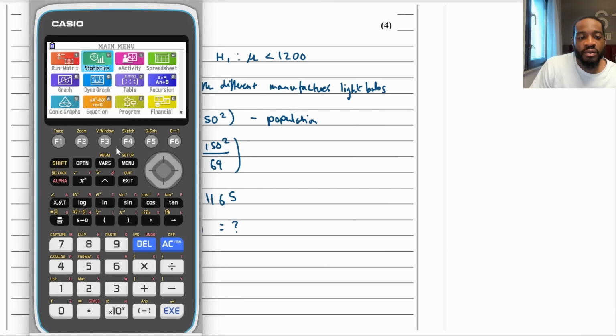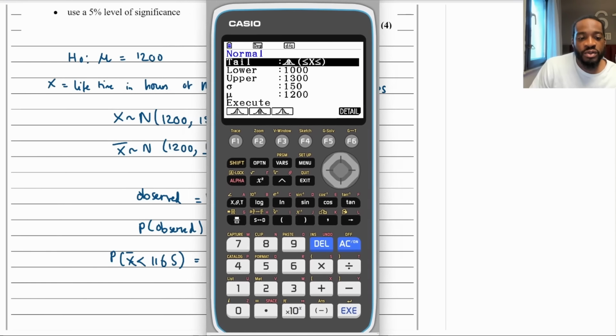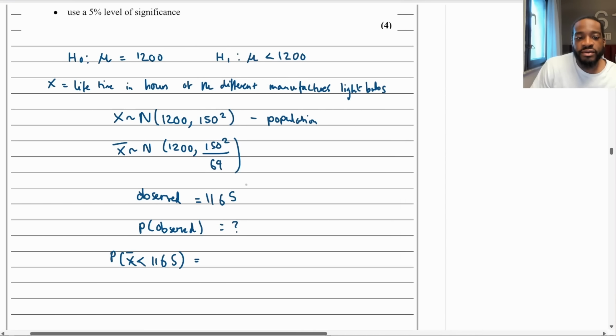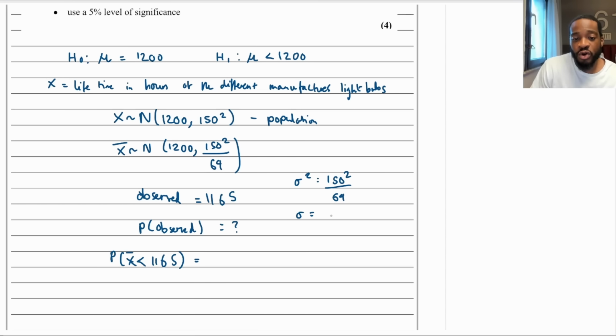I'm going to go to menu, then distribution, and then normal. What we're doing is not joint, it's just one side, and the value of X is 1165. For the standard deviation, remember, this is the variance, sigma squared. That's what I always do so I don't make a mistake. It's 150 squared divided by 64. The standard deviation is the square root of that. So you would square root the top, which gives 150, and then square root the bottom, the square root of 64 is 8. Okay? So that is going to be the standard deviation.